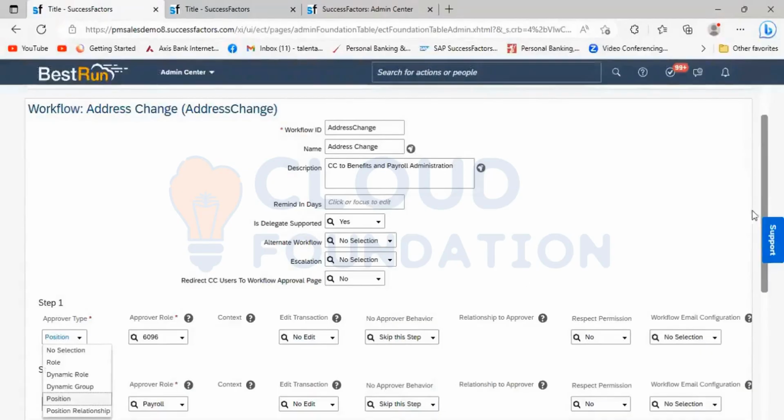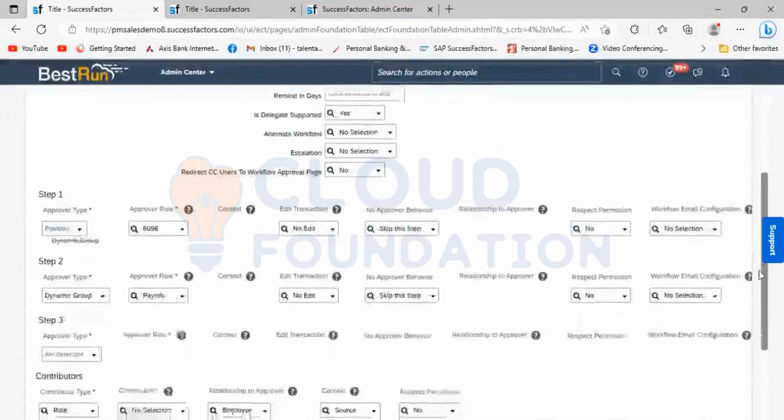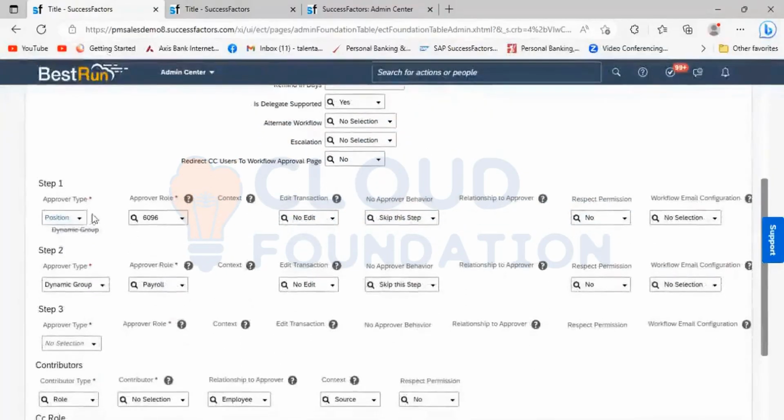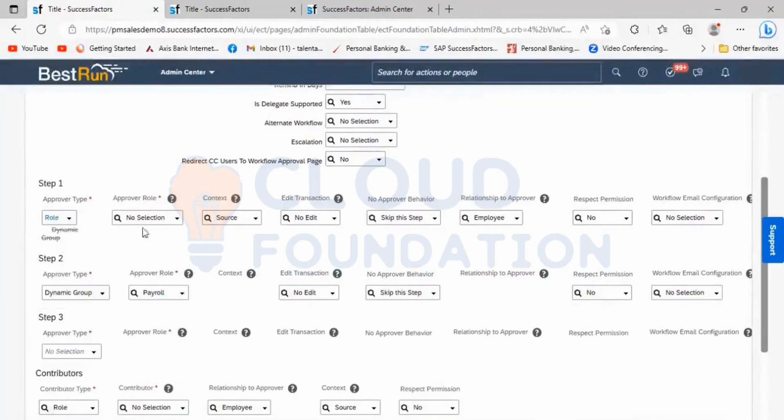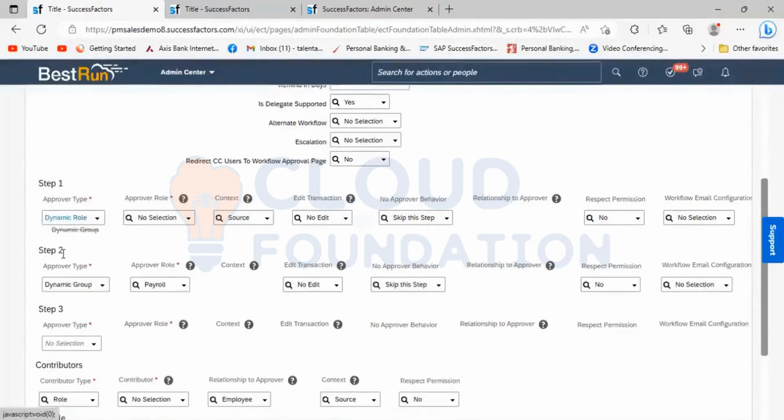Further, the context is applicable when it is a dynamic role or if it is a role. When you are selecting something as a role here, it will get activated. Or when we are selecting something as dynamic, in both cases context will be there. What is a context? It determines the approver based on the attributes of that particular subject employee on a date, before or after the change.